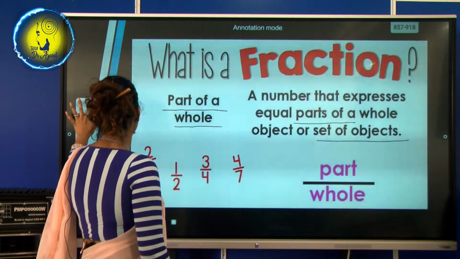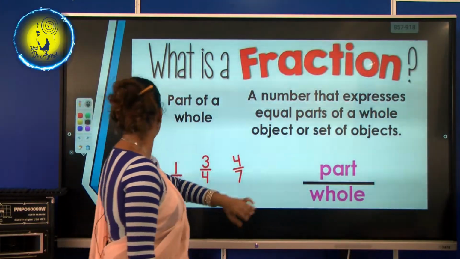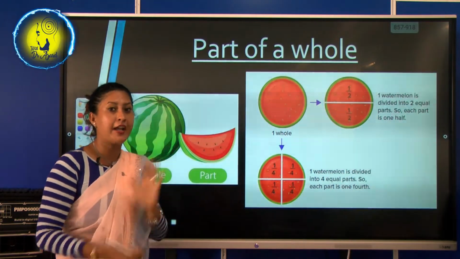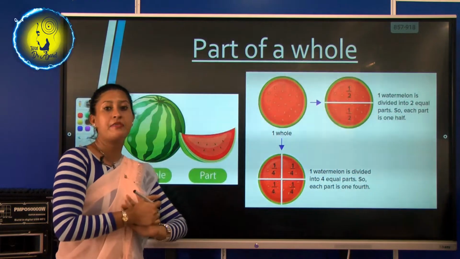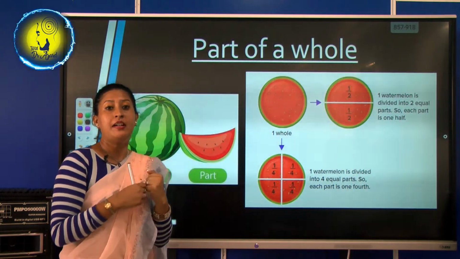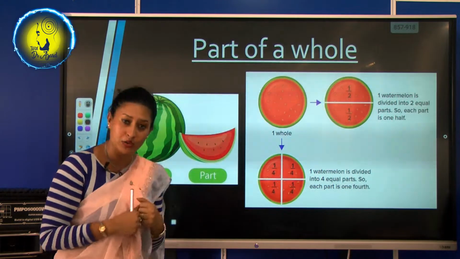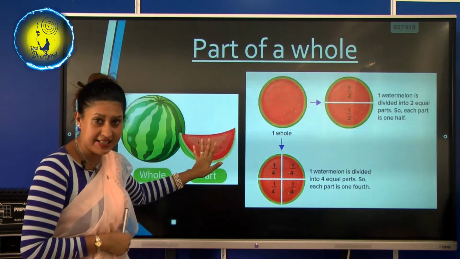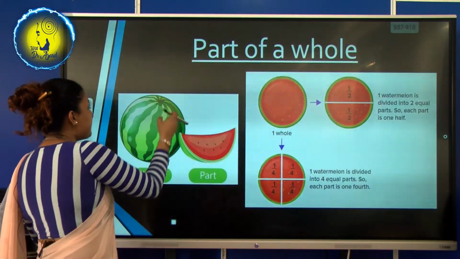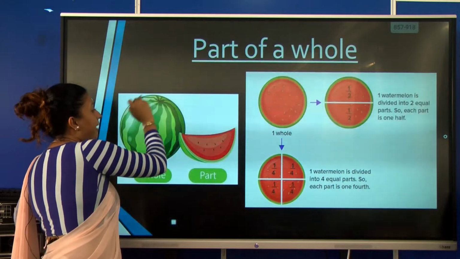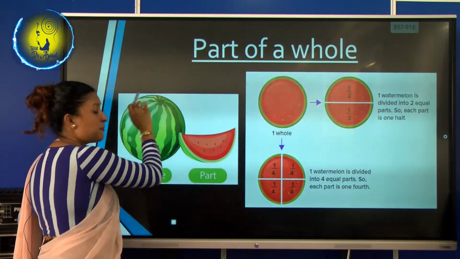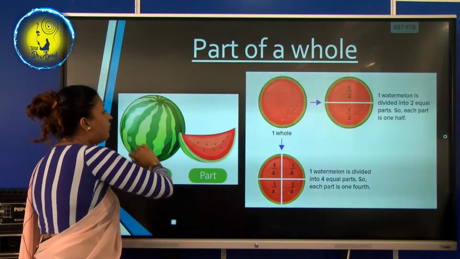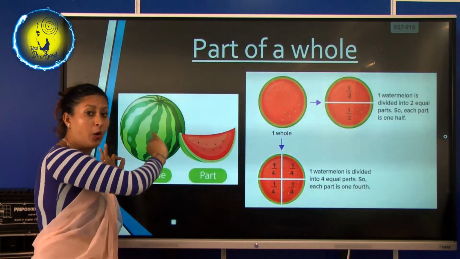Okay, let's go to the other slide. Now I will explain one by one. Now what is this? Tell me what is this? I know you love to eat this, and some will say they like to drink it as a juice. Children, tell me, what is this? Watermelon, isn't it? Right. So this is the whole. We have a watermelon here. It's like a sphere, isn't it? So this is the whole. We say the full watermelon is there, the whole number.